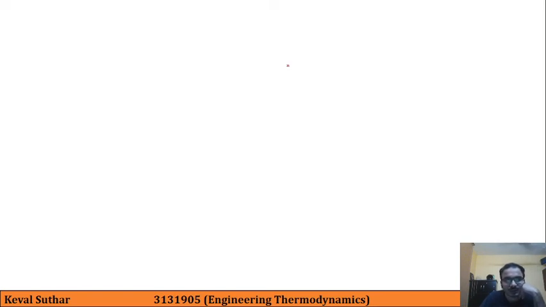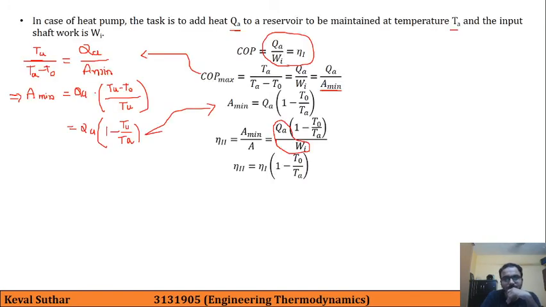That's why we are getting that answer. This is the final relation for second law efficiency of a heat pump.